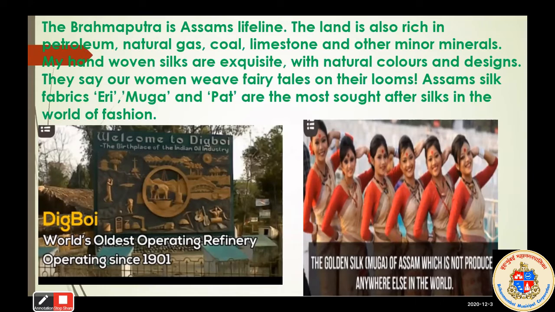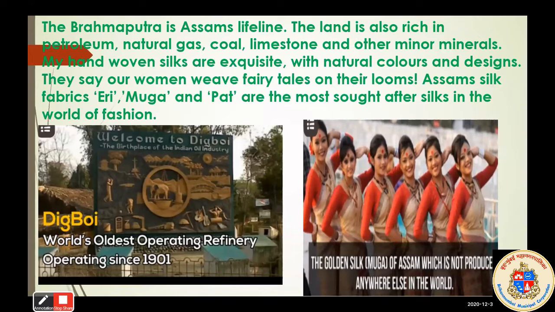So, with the help of their natural beauties, Assam is also famous for their petroleum. You can see the world's oldest operating refinery, Digboi, is in the Assam state. It is operating since 1901. It is the oldest refinery. Assam is also famous for natural gas, coal, limestone, and other minerals also.